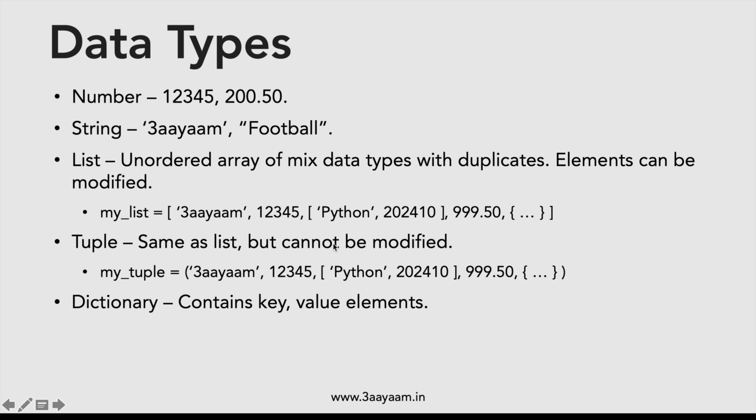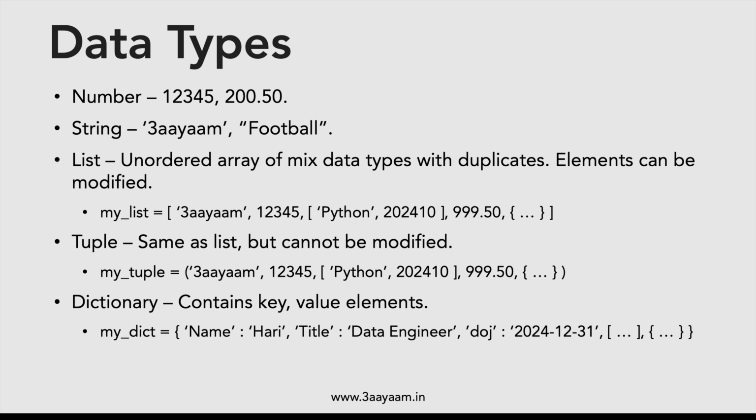Then you have dictionary, which is basically used to store key value elements or key value pairs. It's something like this. So it starts with curly braces and ends with curly braces. Name is the key and its corresponding value is Hari. Title is the key, its corresponding value is data engineer. Date of joining is 31st December 2024. So this is what a dictionary is, and we keep key value pairs in dictionary.